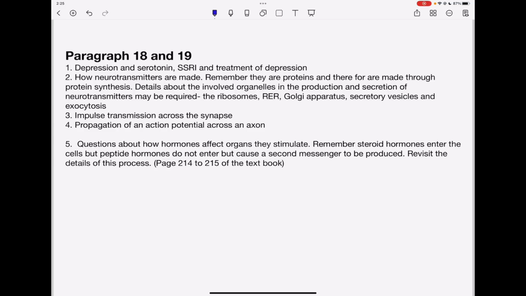Lastly, questions about how hormones affect organs they stimulate. And again, to emphasize, remember, steroid hormones enter the cells, but peptide hormones do not enter, but they cause formation of a second messenger. So you need to revisit page 214 to 215 of your textbook to fully remind yourselves of these processes.